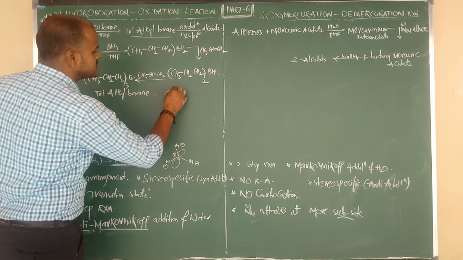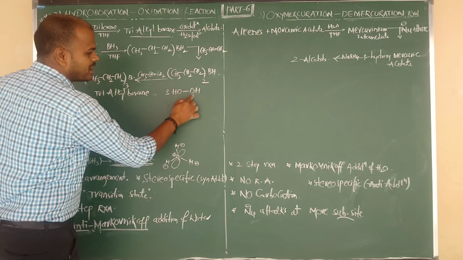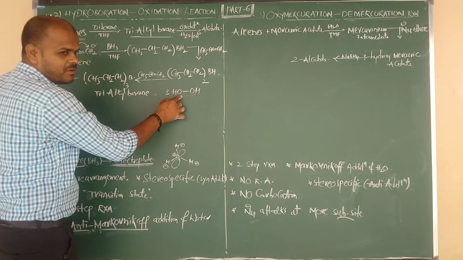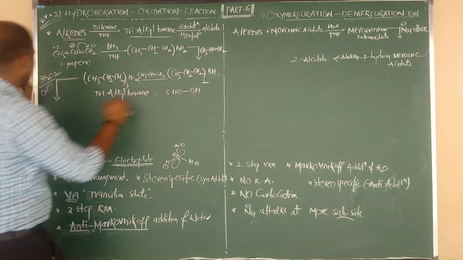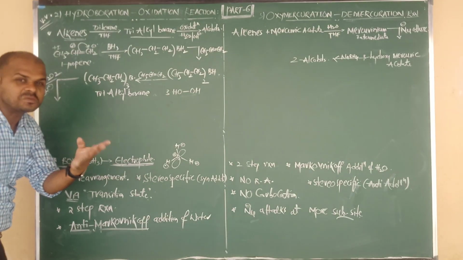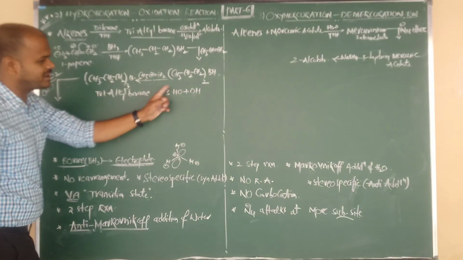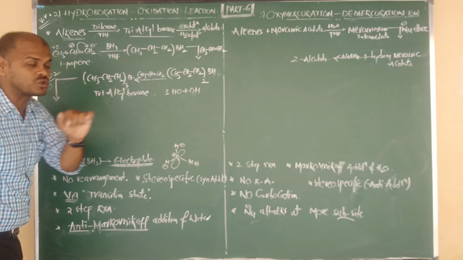How? First suppose HO, again OH. This is nothing but peroxy linkage. OO, peroxy bond. H2O2, how many moles? 3 moles. So 3 OH, 3 OH. Total how many OH groups are there? 6 OH groups are there. Break the bond here. Either 3 OH, either 3 OH. Total 6 OH groups are there.